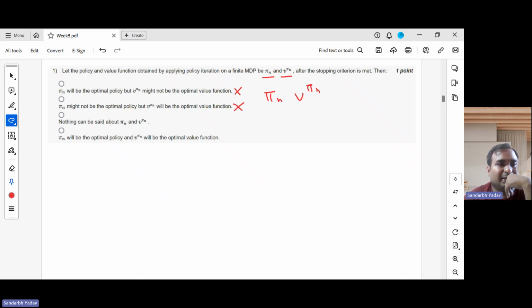Then the third one says nothing can be said about pi n and v pi n. This is also wrong. Pi n will be the optimal policy and v pi n will be the optimal value function. This has actually been proved in the lectures, in which the proof was derived based on intuition. There are a finite number of policies, and in each iteration we are moving closer and closer to an optimal policy. So eventually we will reach the optimal policy, and the v pi n corresponding to that optimal policy will be the optimal value function also. So this is the correct option here.